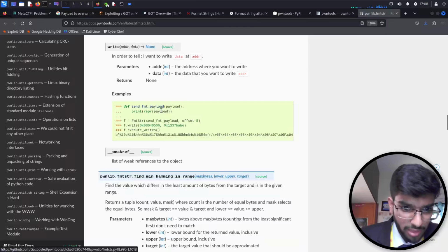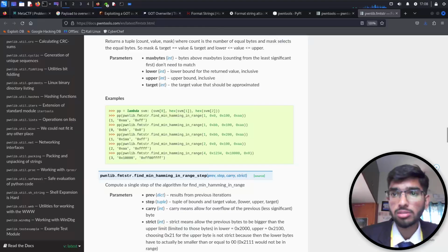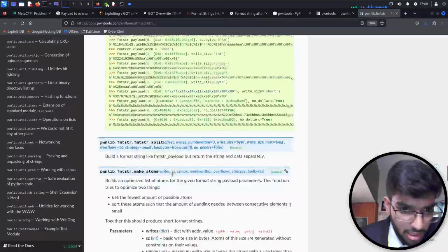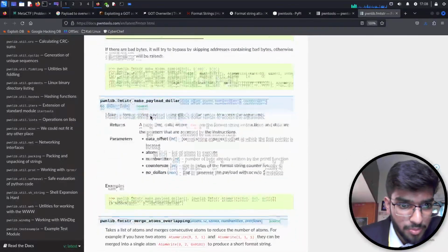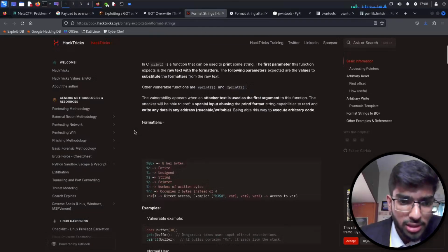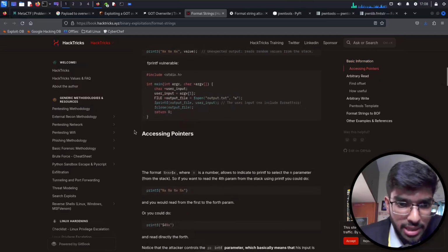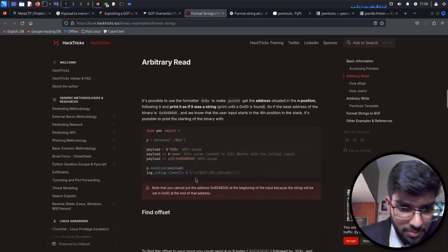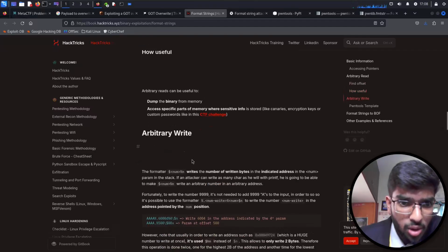So I know that we need to give an address, and then what address do we want it to enter into? Let me just scroll a bit. Or let's directly go here, which might have some info. Printf, payload generation, file offset. Okay, how useful?